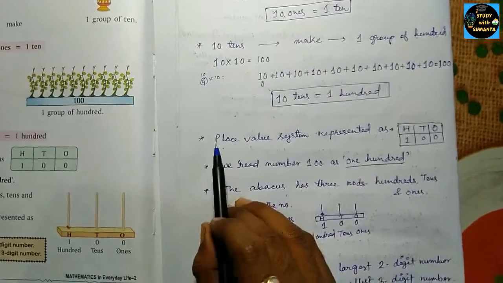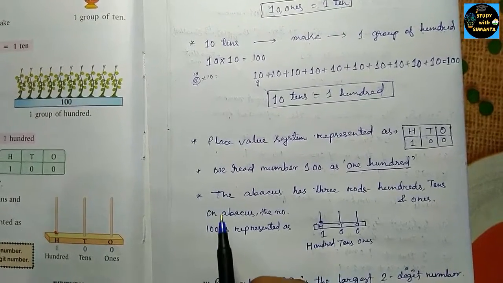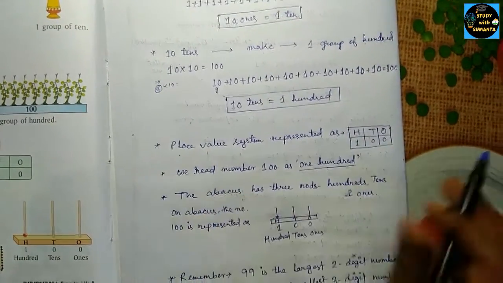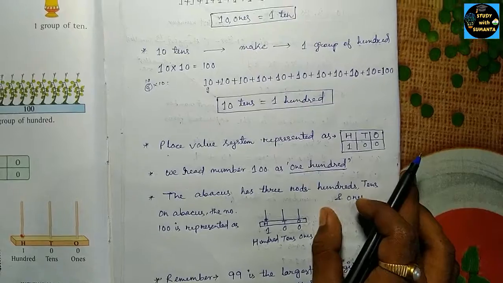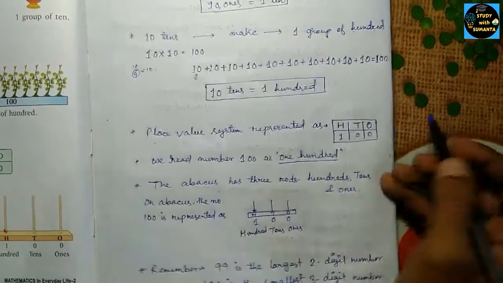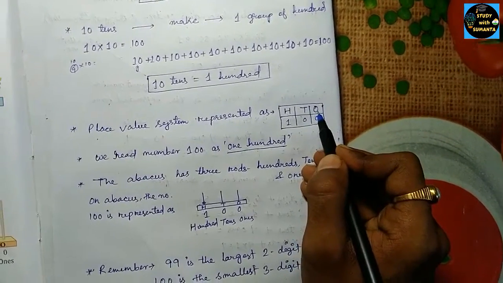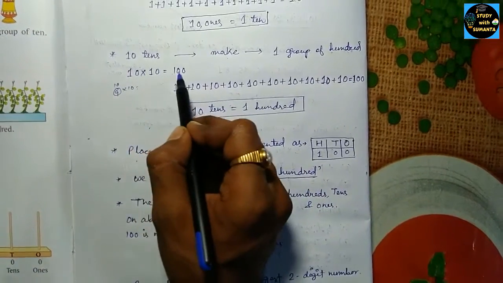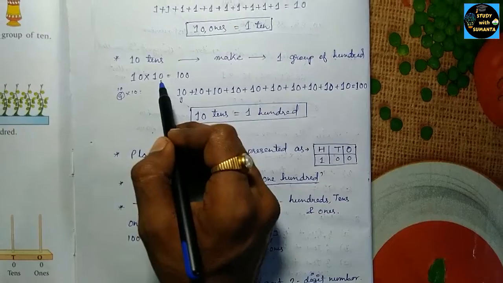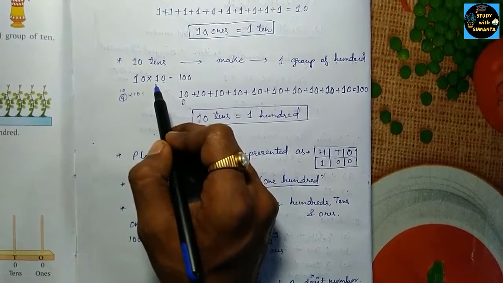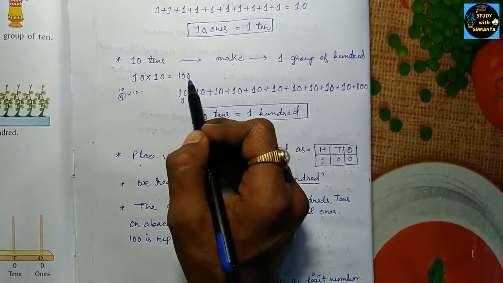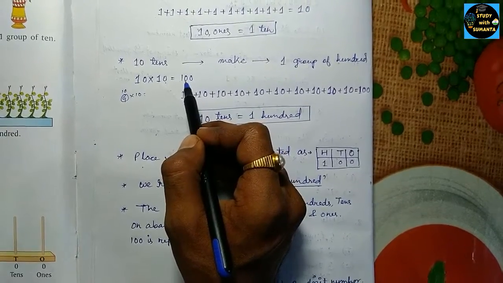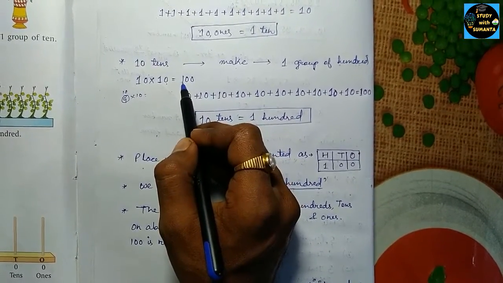So now come to the place value representation. The place value system is represented like this. Place value means, suppose this is the number, what is the place value of 0, what is the place value of 1? Here you can see you have 100, what is the place value of 0, what is the place value of this, what is the place value of 1?